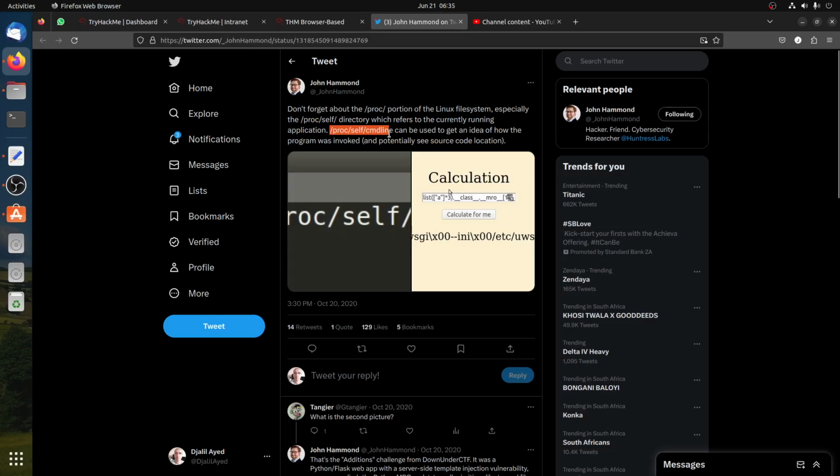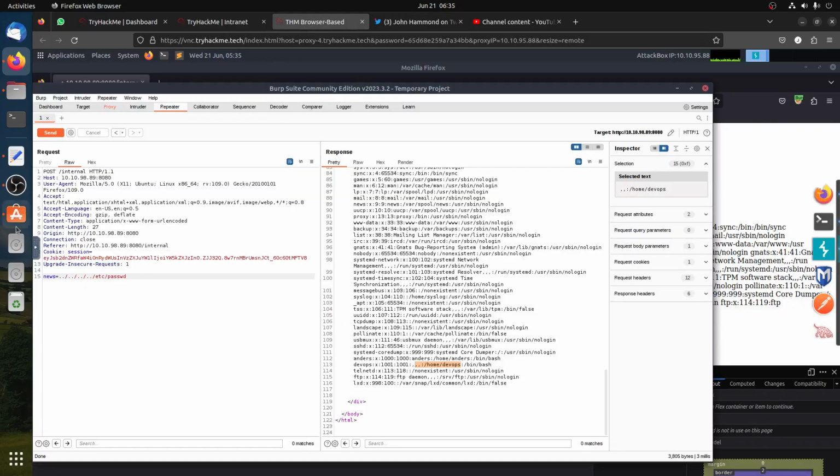So basically this file will tell us how this application started, and that's the idea.